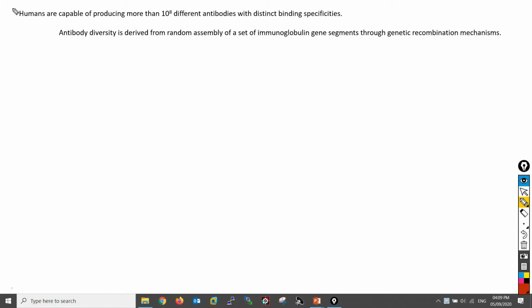In the case of antibodies, humans are capable of producing more than 10 to the power 8 different antibodies with distinct binding specificities. With this extraordinary diversity, any chemical structure on the surface of a virus or any invading cell will most likely be recognized and bound by one or more antibodies. This antibody diversity is derived from the random assembly of a set of immunoglobulin gene segments through a genetic recombination mechanism. The mechanism of antibody diversity we will discuss when we discuss genetic recombination mechanisms.